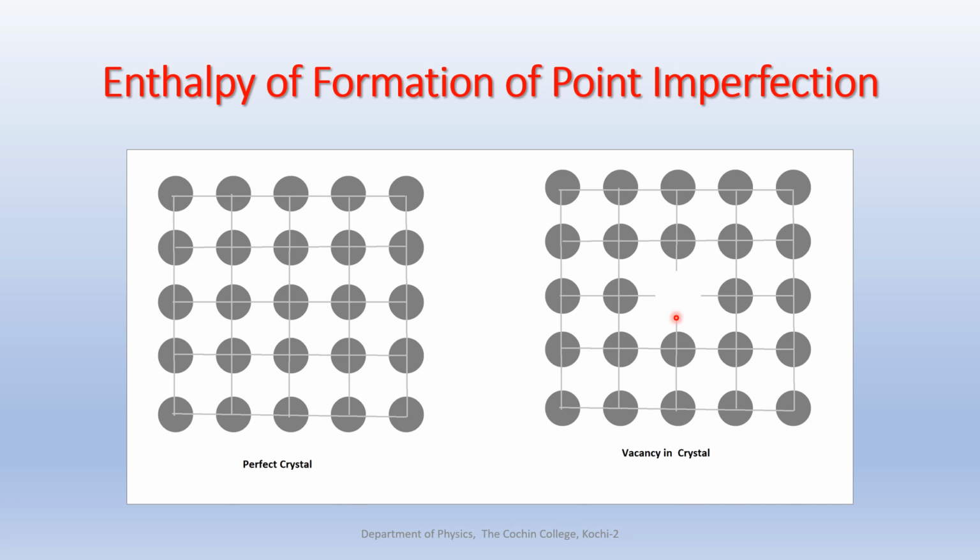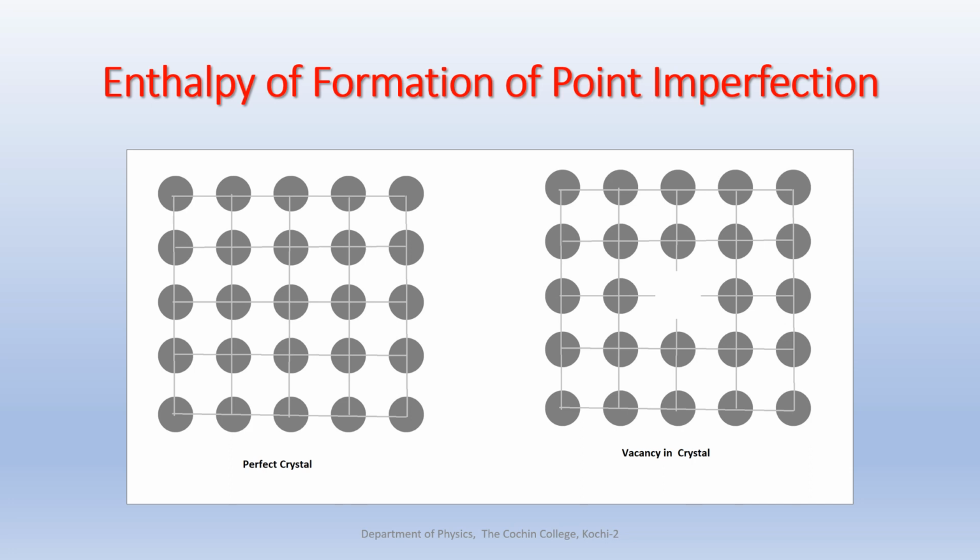What will happen? It will push the other neighboring atoms away, so that creates a compressive stress on the surrounding region, right? Now consider a smaller atom replaces this parent atom. Then it will create a tensile stress strain field. Tensile means it's like a pulling effect. The other one was a compressive effect. If the space is filled with a larger atom, it compresses the neighboring atoms. If the space is filled with a smaller sized one, it is like a pulling effect. That is, a tensile stress strain field will be created.